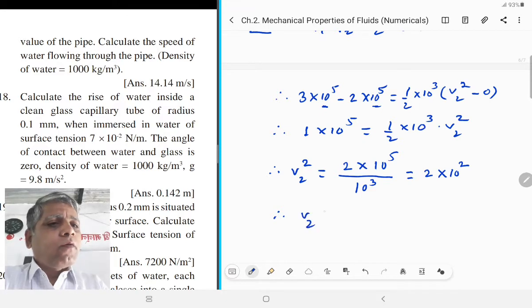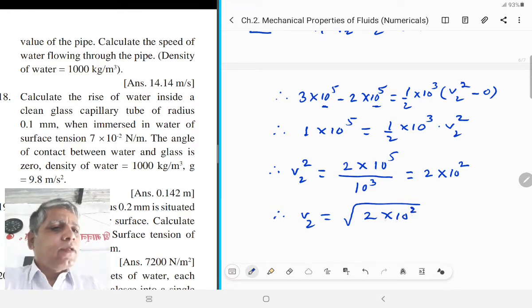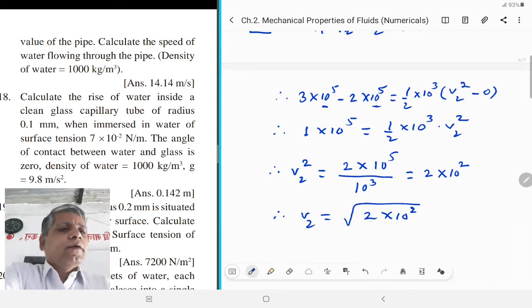Therefore, V2 is equal to square root of 2 into 10 raised to 2. Here the power of 10 is even and the 2 is a single digit.